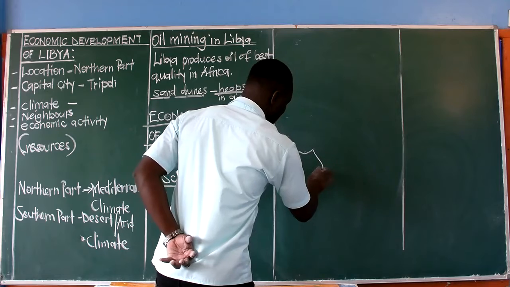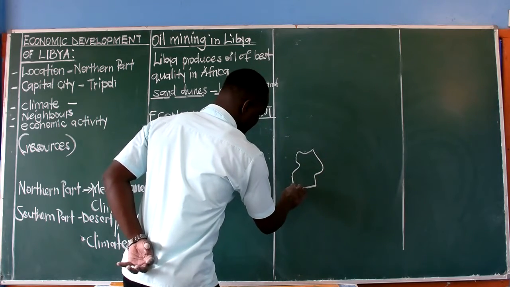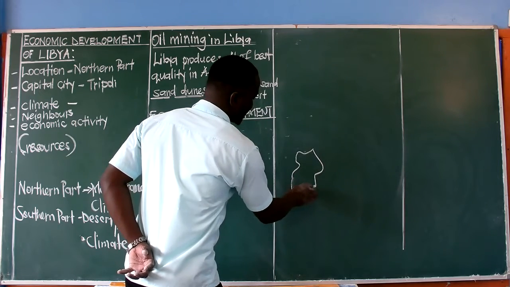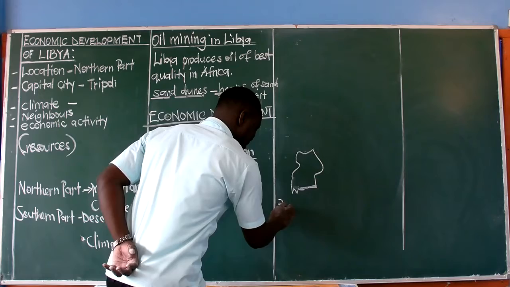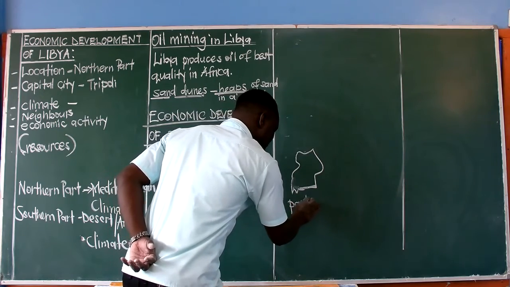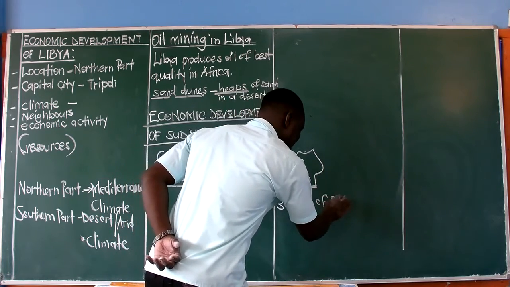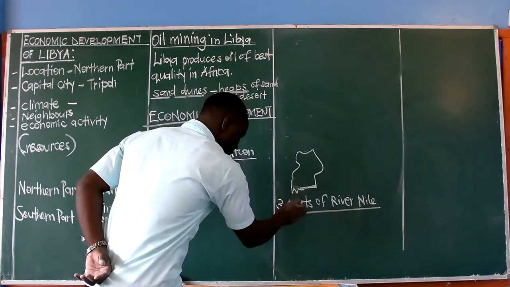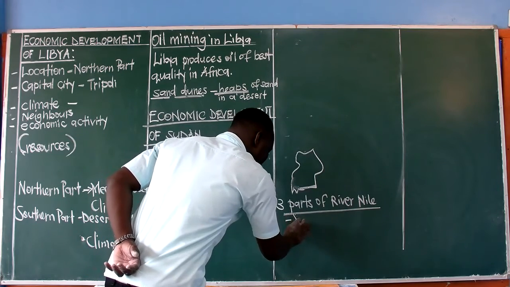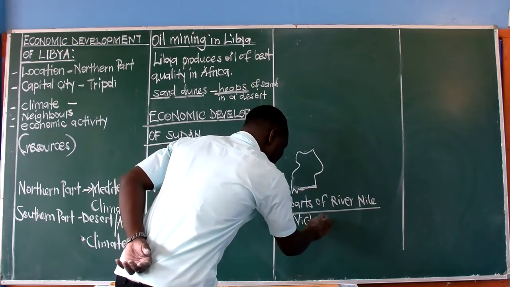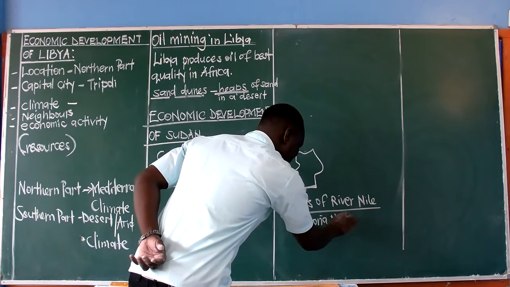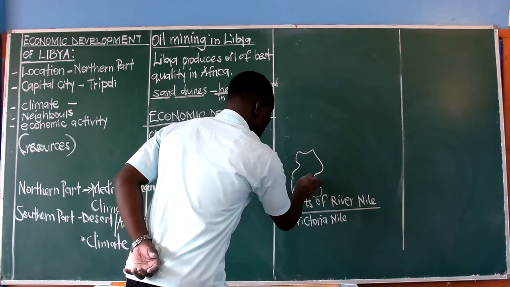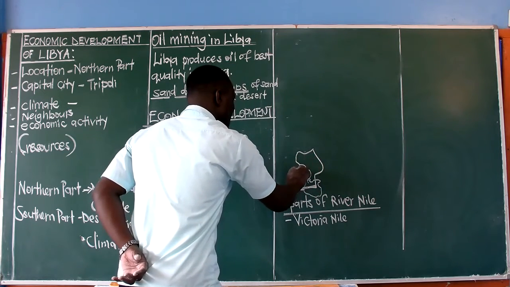We talked about the parts of River Nile. We had 3 parts, if you are to remember. We had the Victoria Nile in Uganda, and we said it runs from Lake Victoria up to Choga up to Lake Albert.